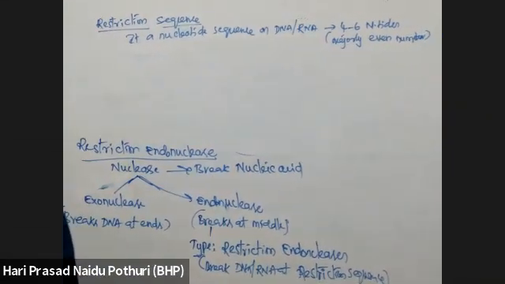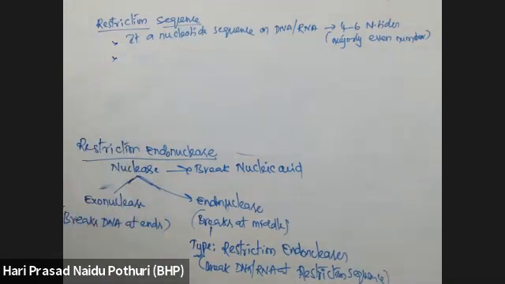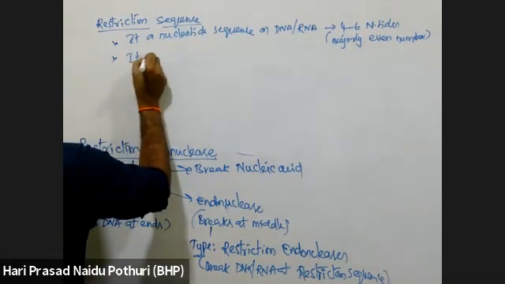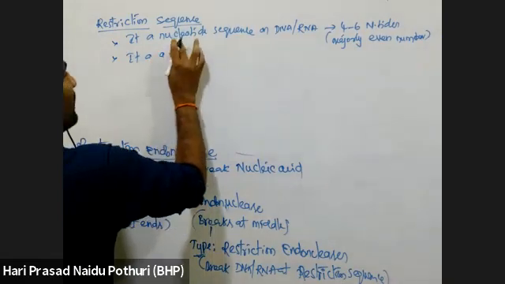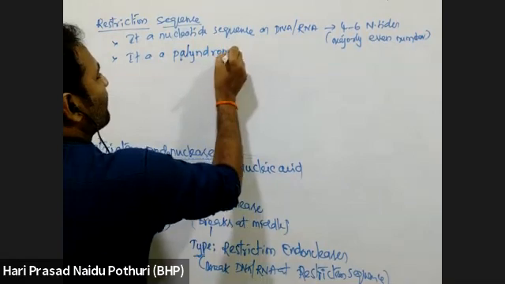Now, what is this restriction sequence? It is a sequence of 4 to 6 nucleotides of DNA, and it is a palindromic sequence. What is a palindromic sequence?